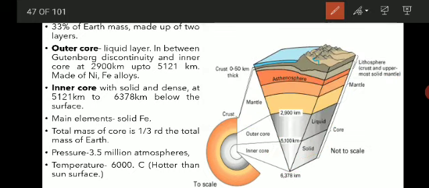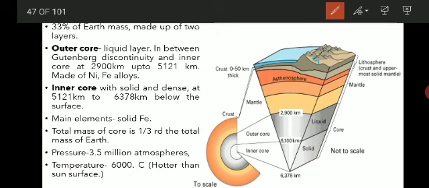The total mass of the core is 1/3 the total mass of the earth. So the characters of P and S waves, the high density of the earth, that is around 5.5 as a whole,